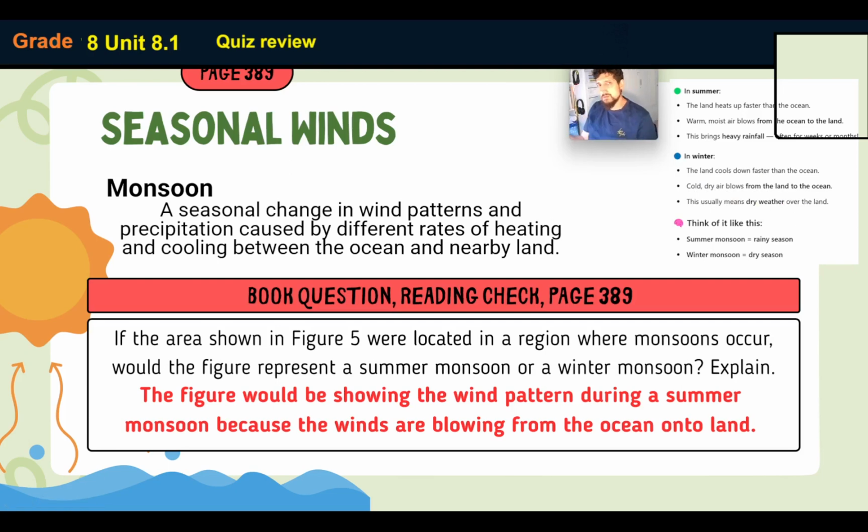In the winter, it's from the land to the ocean. In the summer, it's from the ocean to the land. Okay? In the summer monsoon, we call it rainy season. The winter monsoon is actually a dry season.